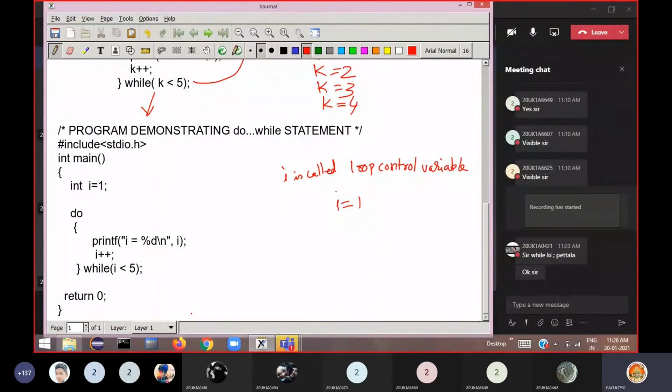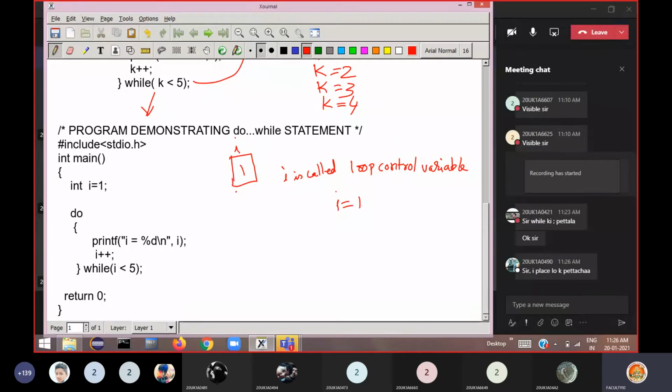And this loop control variable must be incremented. See here, the I value must change during the execution of the loop. Otherwise, you run into an infinite loop. There is a problem of running your loop into an infinite loop. That's why this loop control variable must be incremented or decremented, so that after some finite number of iterations, the loop should terminate. So the I value prints, then I becomes 2. If you see the memory diagram for I here, initially the I value is 1.